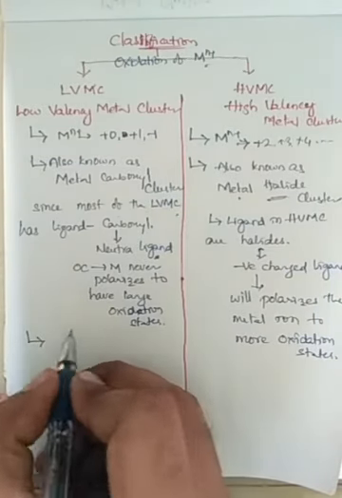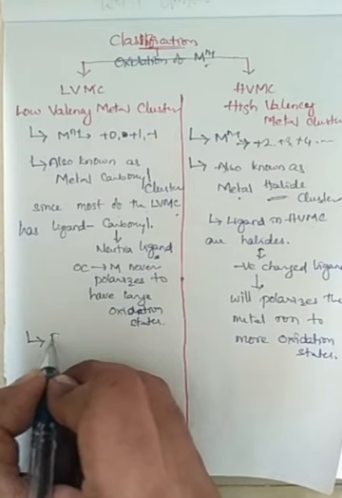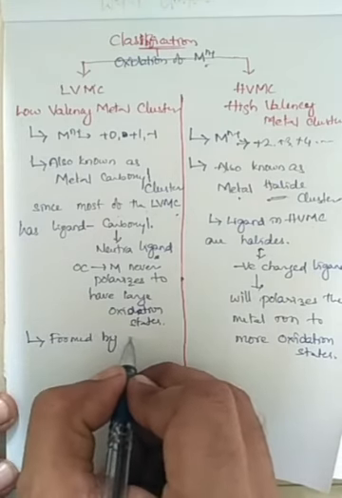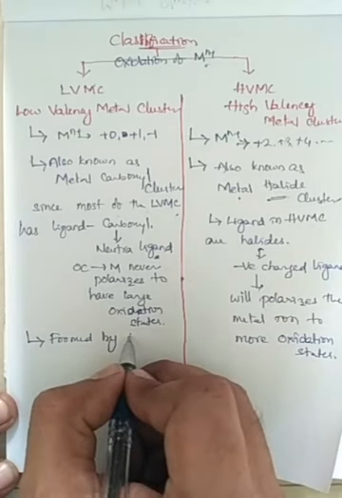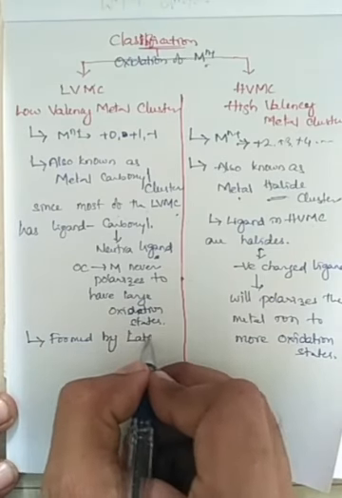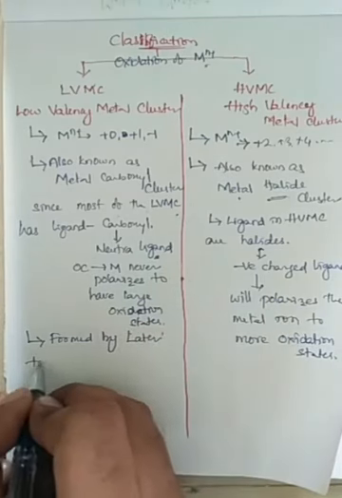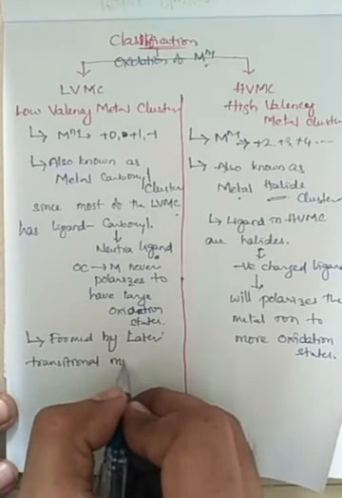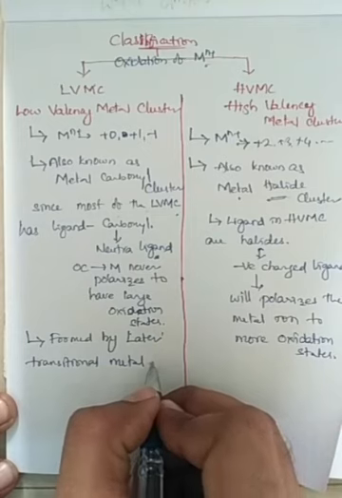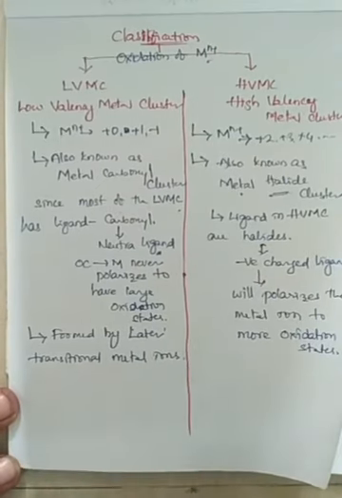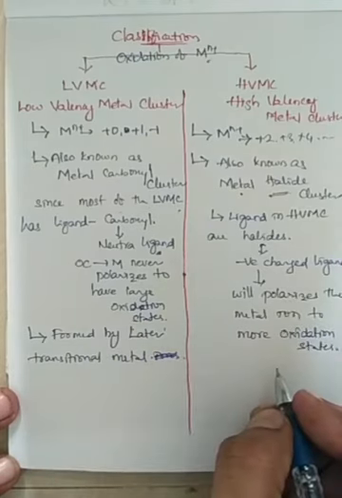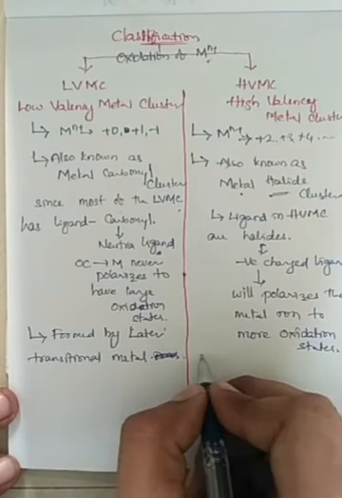When it comes to the next characters of low valency and high valency metal clusters, low valency metal clusters are formed by later transition metals, right?